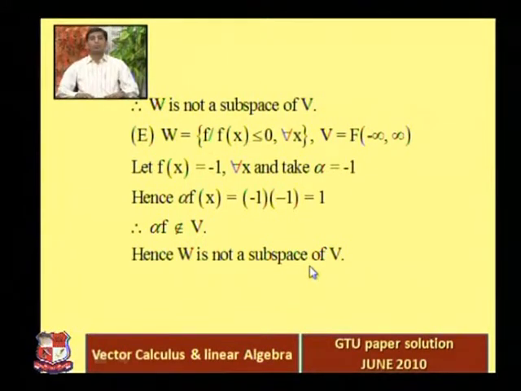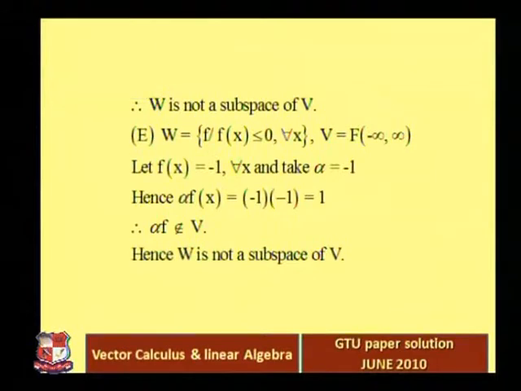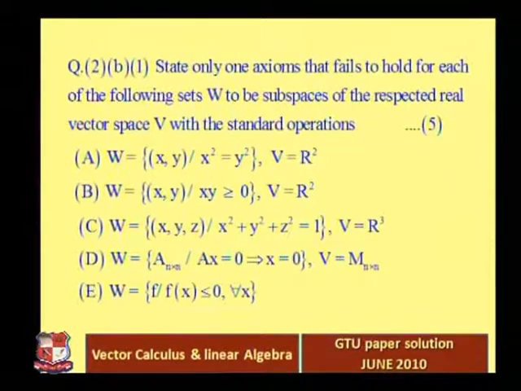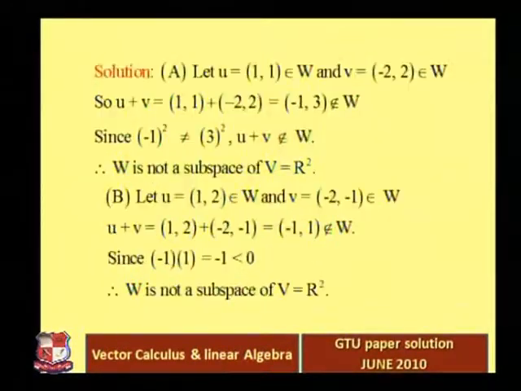So we proved, in each of the 5 examples, that they are not subspaces. Each W is not a subspace, and this question is complete. Now this question was asked for 5 marks, which means each of these 5 short questions has 1 mark, right? So question number 2B, first part is complete.